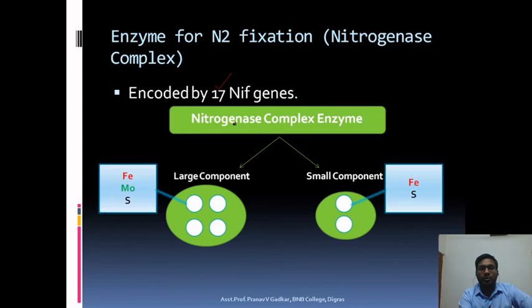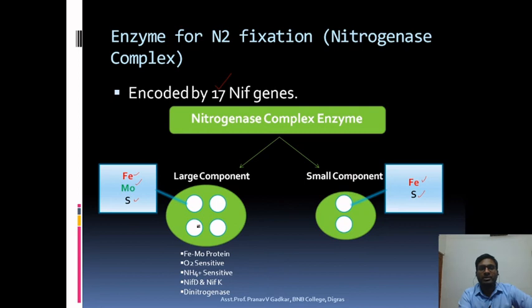The large component is made up of 4 subunits and the small component is made up of 2 subunits of proteins. The large component protein is mainly made up of iron, molybdenum and sulfur, FeMoS, and the small component is made up of iron and sulfur only.